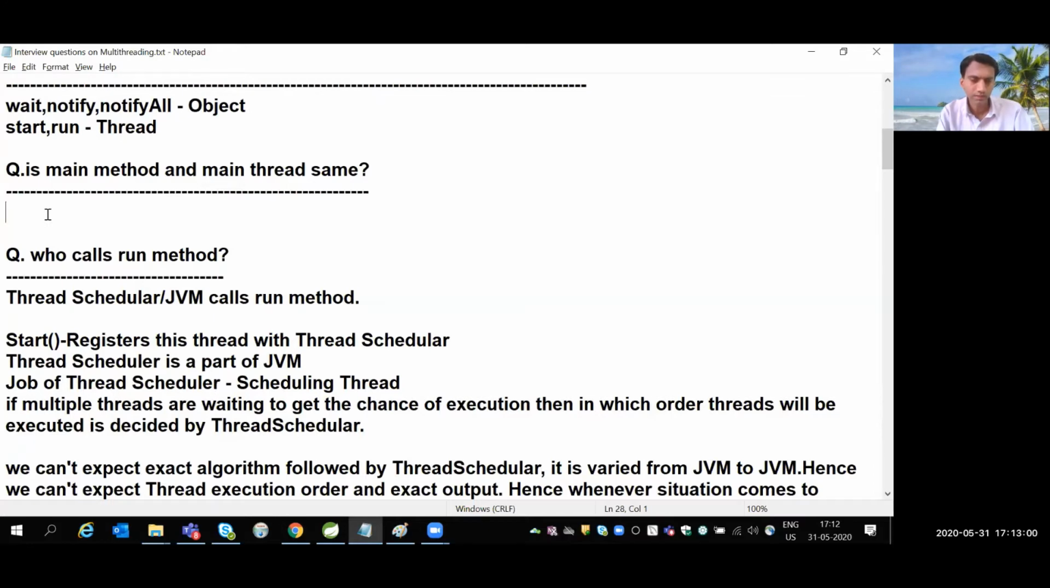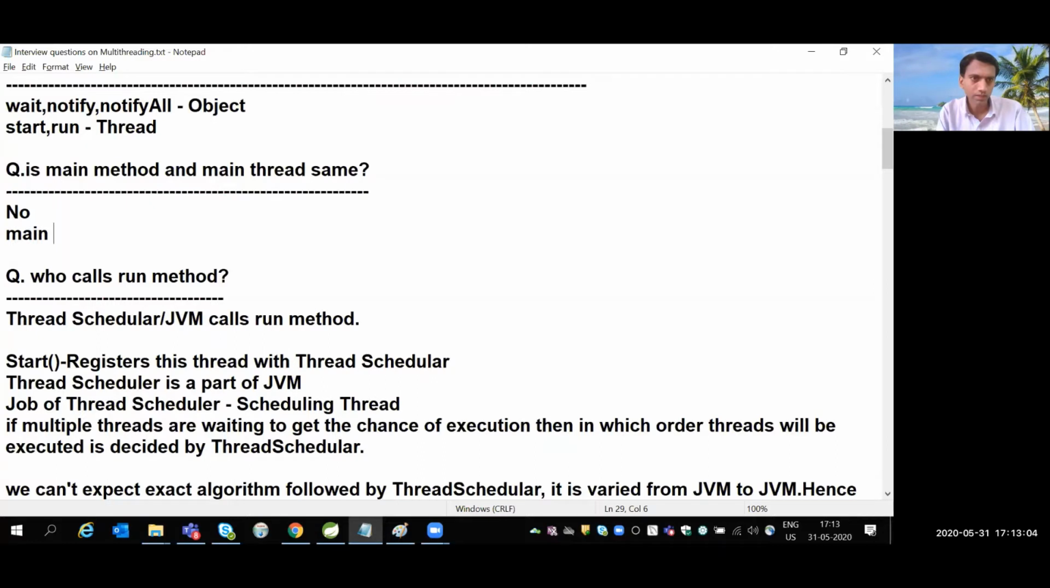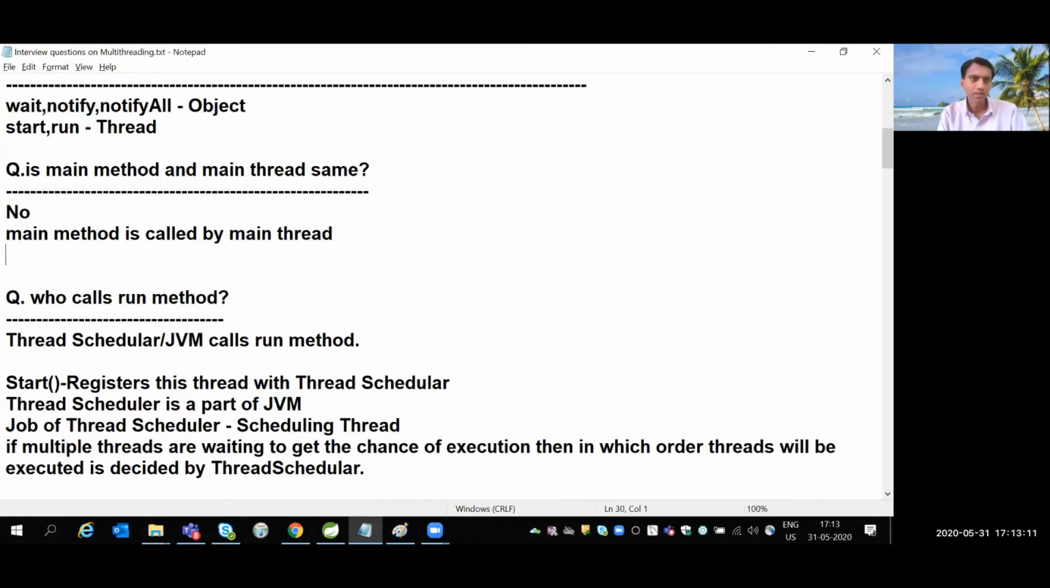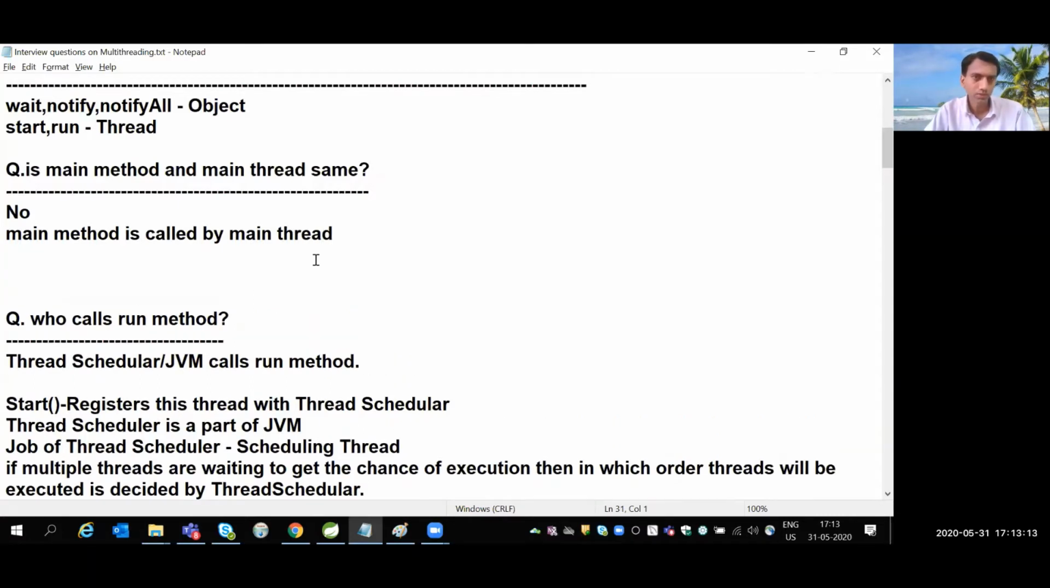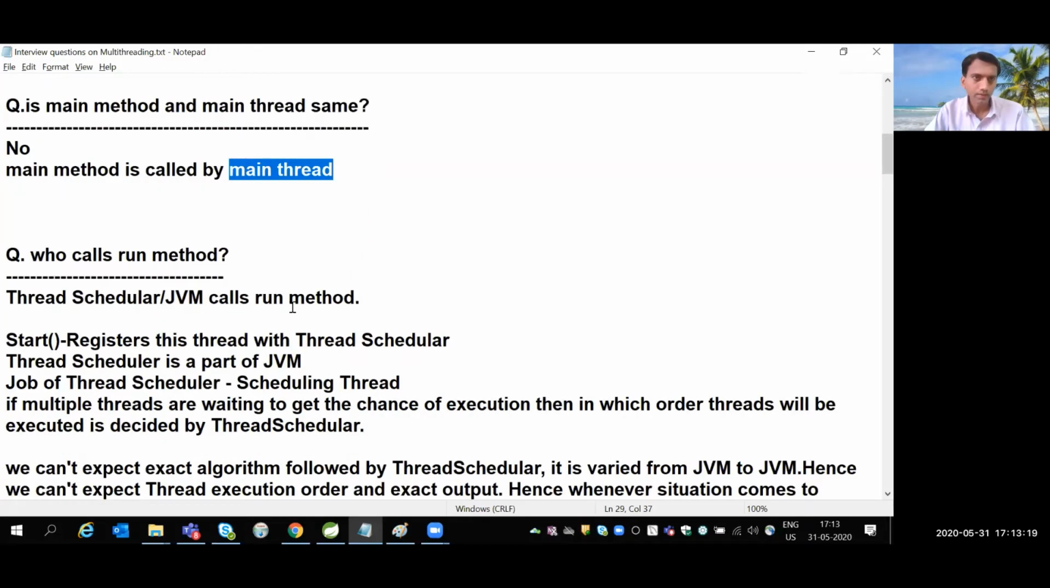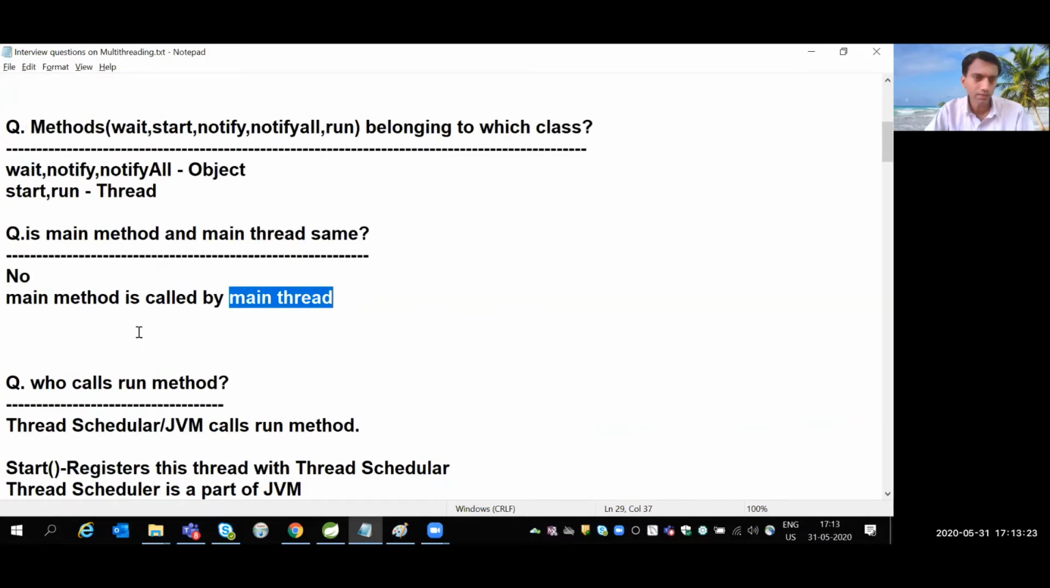Right, so the answer is no. The main method is called by the main thread. So how many threads are there by default in a single program? A single thread, and that thread is the main thread. Then how do we create our own thread? By extending Thread or by implementing the Runnable interface.